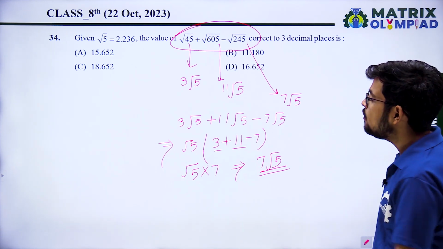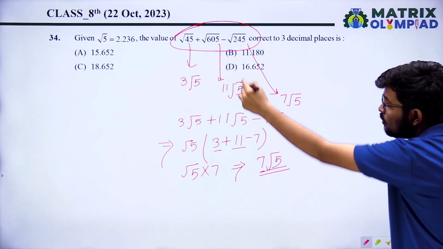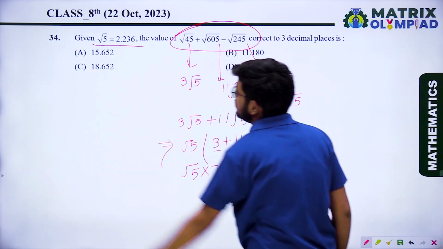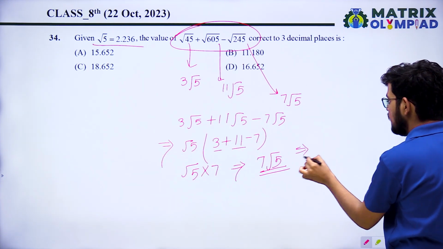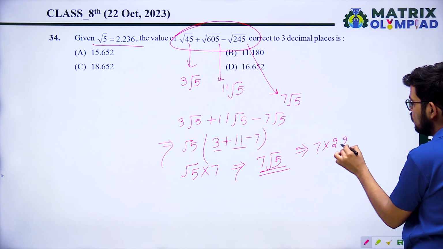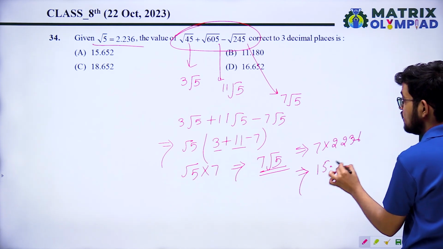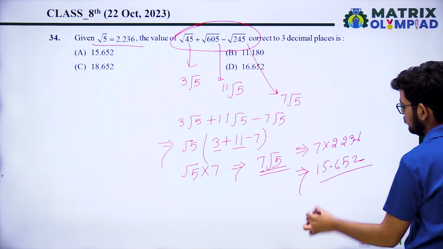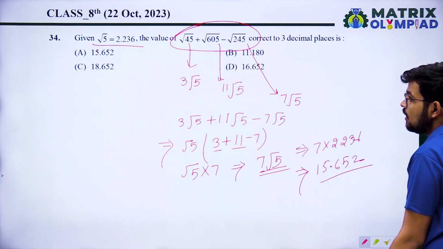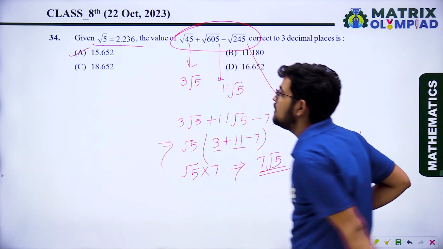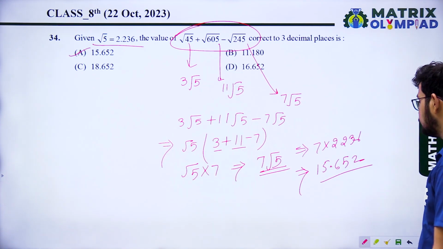Okay, now root 5 equal to 2.236. So 7 into 2.236. When you simplify it, you will get 15.652. So correct answer is option A, 15.652 is the correct answer.